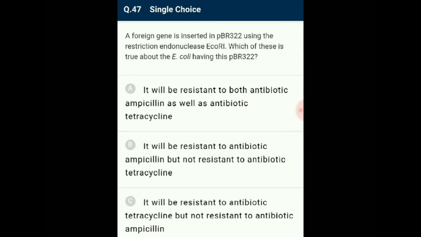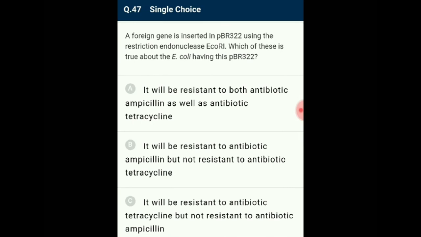Question number 47. A foreign gene is inserted in pBR322 using the restriction endonuclease EcoRI. Which of these is true about the E. coli having this pBR322? The restriction site for EcoRI in the pBR322 is not present within the ampicillin resistance gene or within the tetracycline resistance gene.